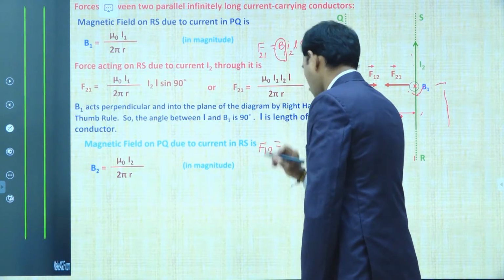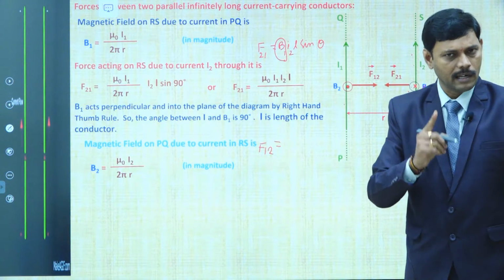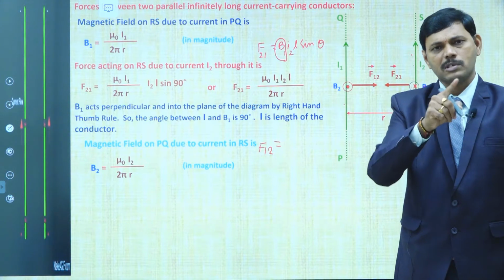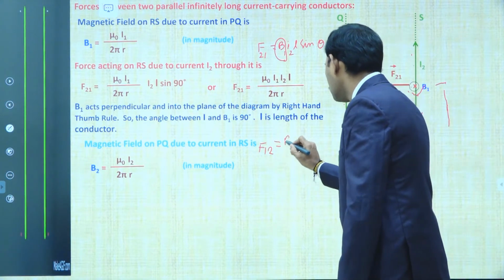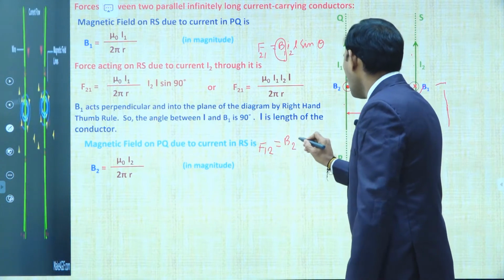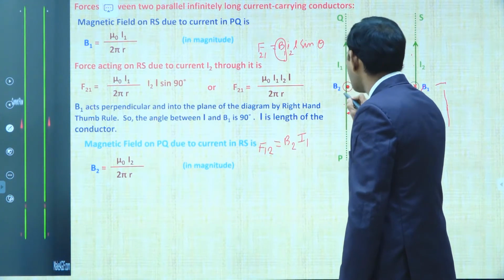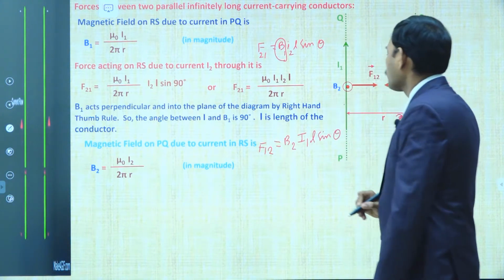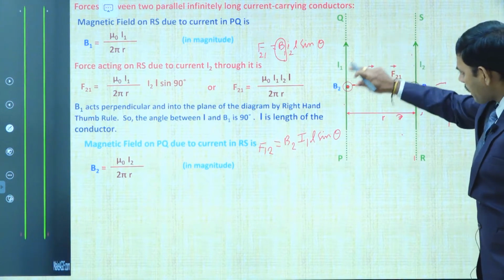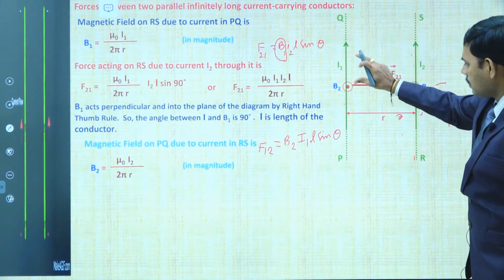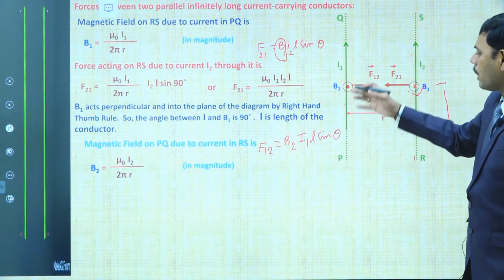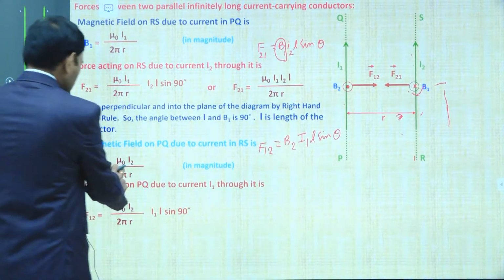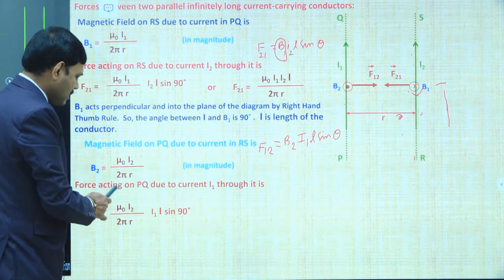And once again, F12 is B I L sin theta. If any current carrying wire carrying current I lies in magnetic field B over a length L of the wire, the force acting is B I L sin theta. Here B2 is the magnetic field and I1 is the current carrying wire present in this magnetic field, so B2 I1 L sin theta. This is the general formula. The I1 current carrying wire lies in magnetic field B2 over a length L. The force acting is F12 equals B2 I1 L sin theta. So here B2 is replaced by this expression.